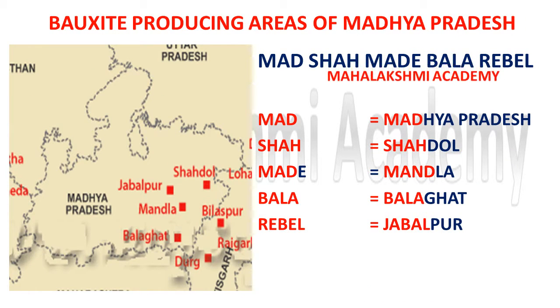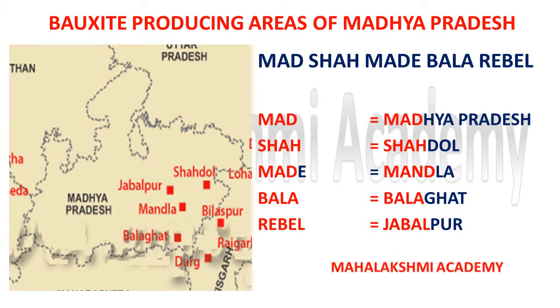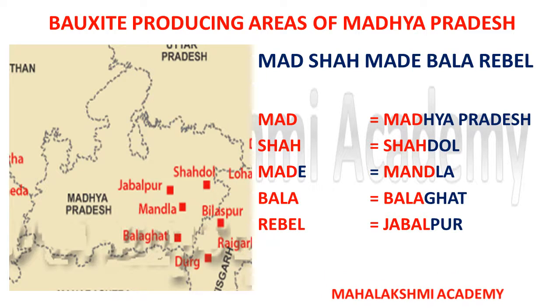Next we get into the region of Madhya Pradesh, and here we can find four areas where bauxite mines are situated. We are going to learn all these areas through a short trick: Mad Shah made Bala rebel. Mad Shah irritated Bala so much that he went into rebellion. So he rebelled against Shah. So Mad Shah made Bala rebel.